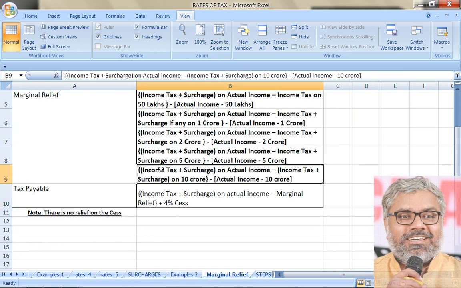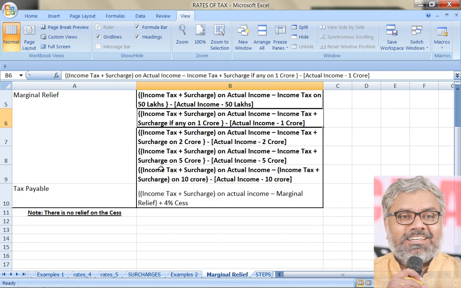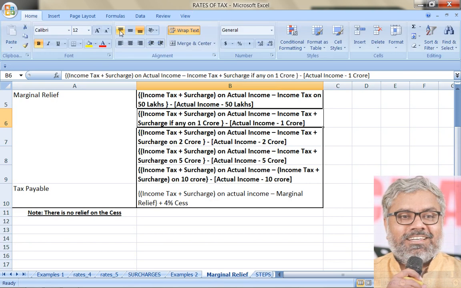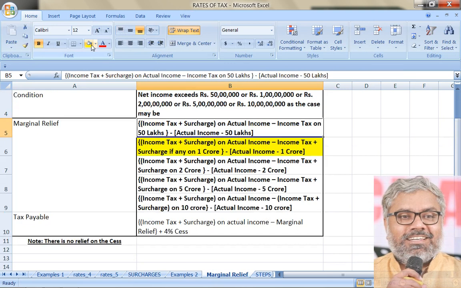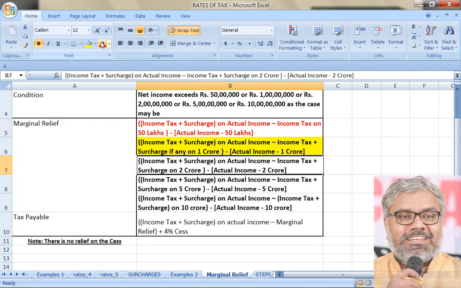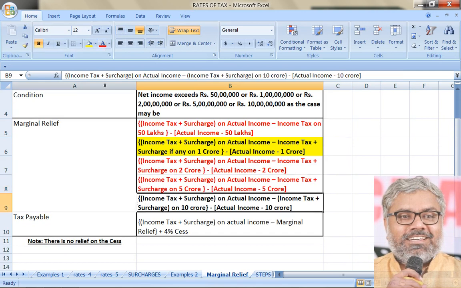Then the next one is applicable only for companies, domestic and foreign companies. So the 1 crore formula is the one applicable for almost all the SSCs. This 50 lakhs, I'm just making it red, this 50 lakhs, this 2 crores, and the 5 crores thing is only applicable for whom?